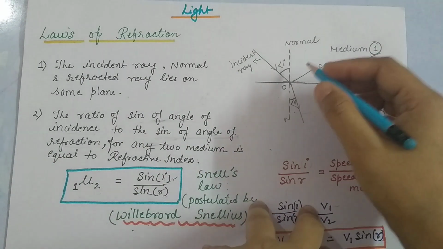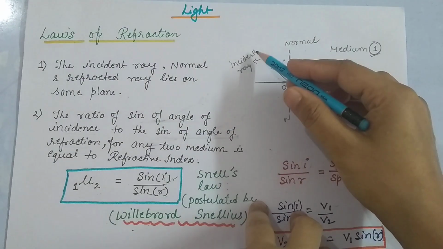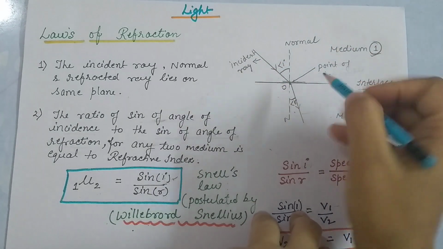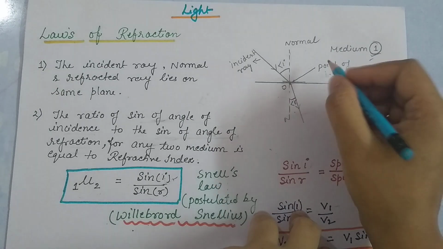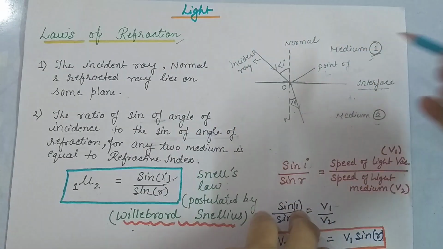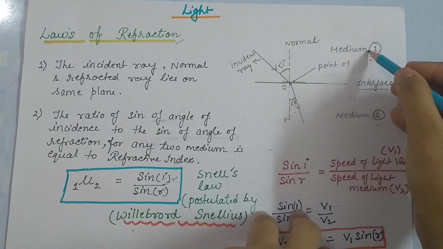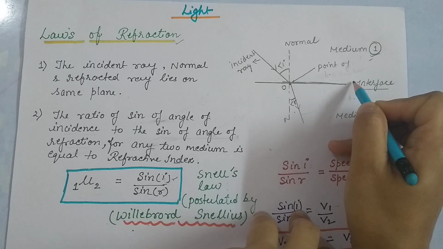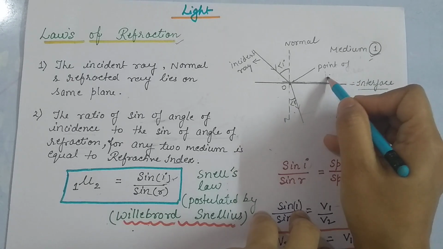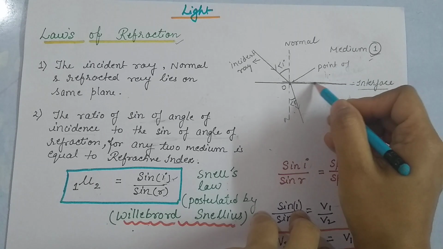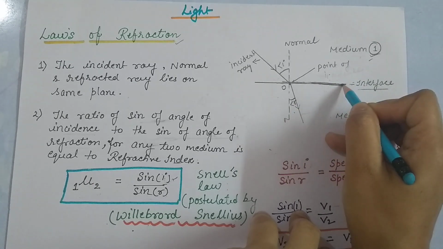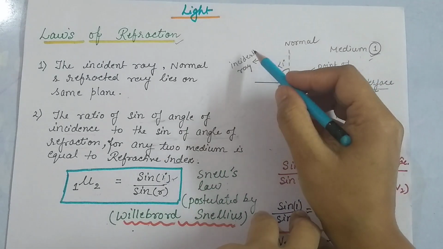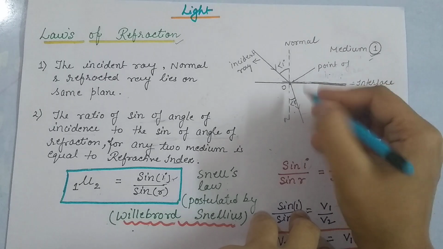Most of these things you already know. Here, this is the incident light ray, and this is medium 1 and medium 2, because we are talking about refraction, so we take two mediums. This line is called the interface, which separates the two mediums. This is your incident ray, and this is your refracted ray.